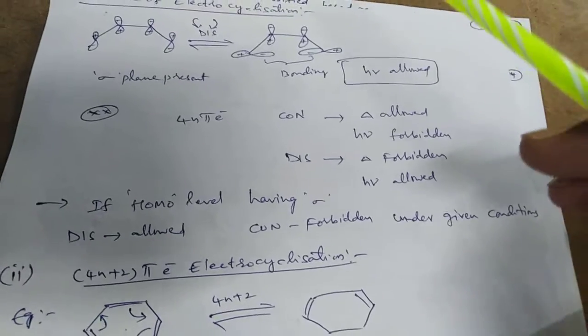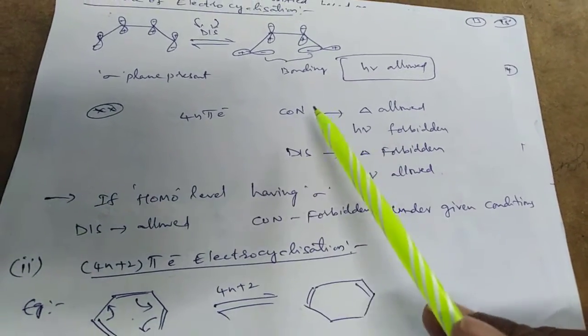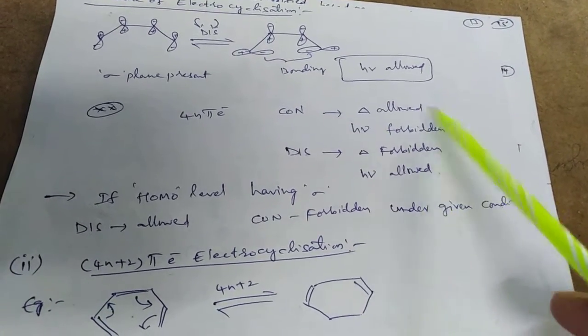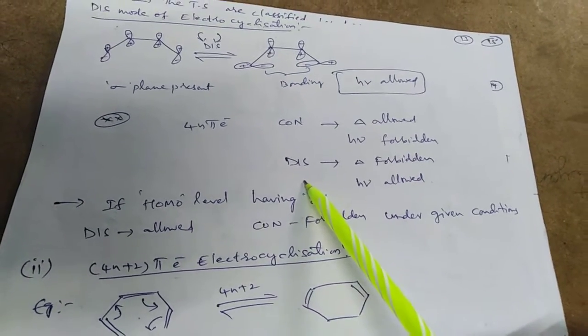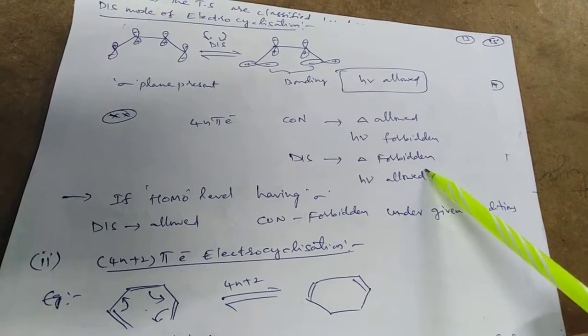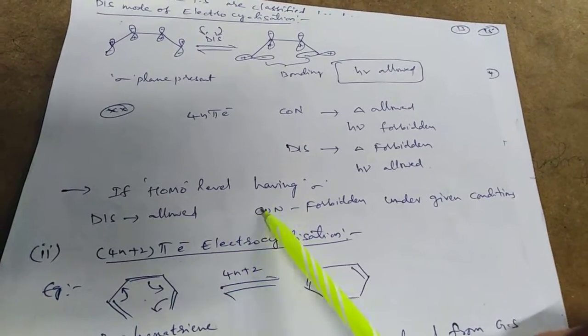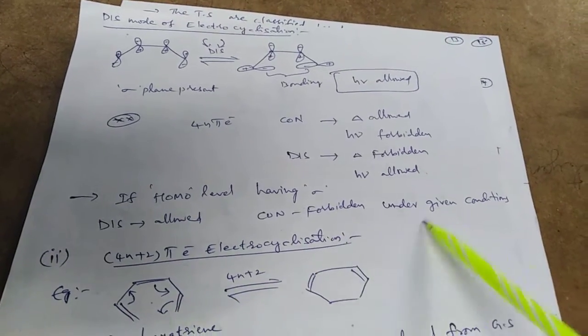Now, finally, we can conclude for the 4n pi electron system, conrotation for the thermal condition is allowed, the photochemical condition is forbidden. For the disrotatory mode of electrocyclization, the thermal condition is forbidden, the photochemical condition is allowed. If the HOMO level has sigma, disrotation is allowed and conrotation is forbidden under the given condition.